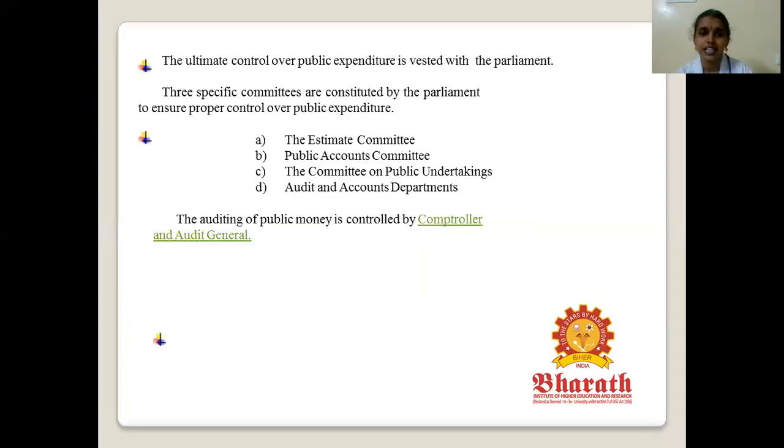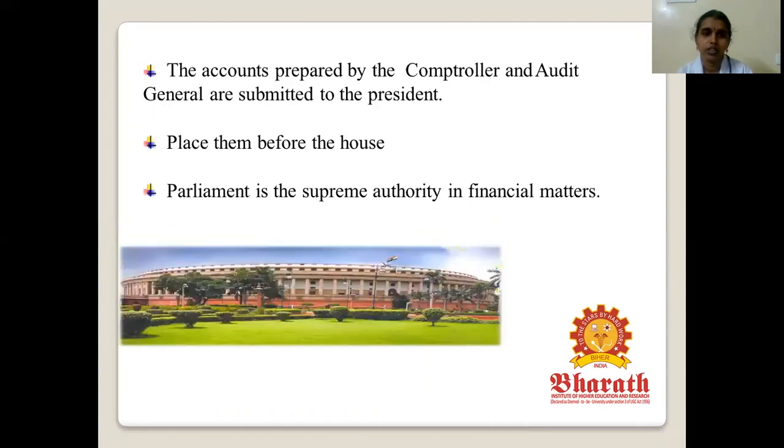So for this, a special committee will be appointed by the parliament to ensure proper control over public expenditure. What are they? Estimates Committee, Public Accounts Committee, Committee on Public Undertakings, and the Audit and Accounts Department. The auditing of public money will be controlled by the Comptroller and Auditor General. The accounts prepared by the Comptroller will be submitted to the President and have to be placed before the House. The parliament is the supreme authority in financial matters, so they have to provide the green signal for the execution of the welfare schemes.